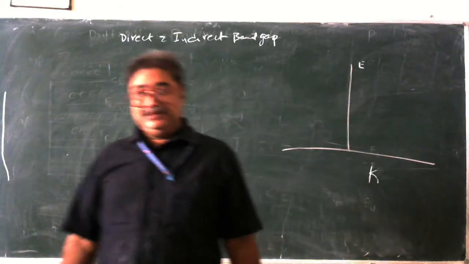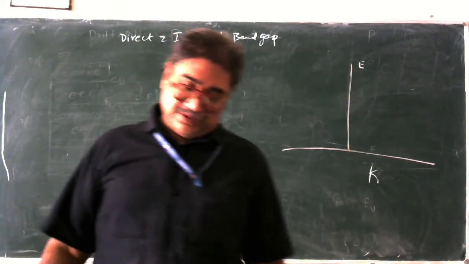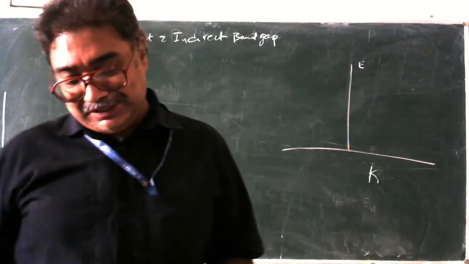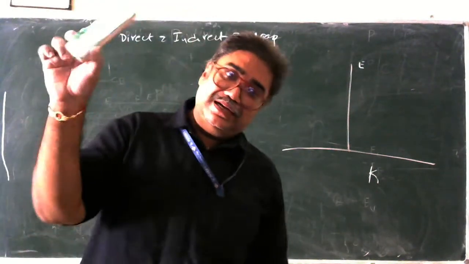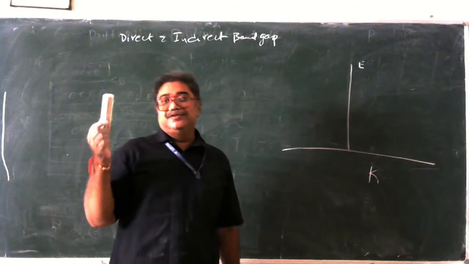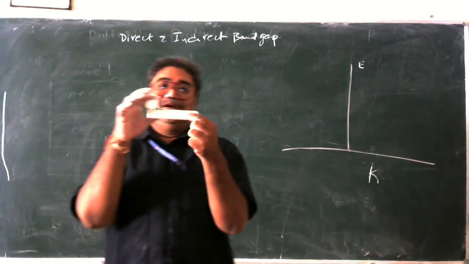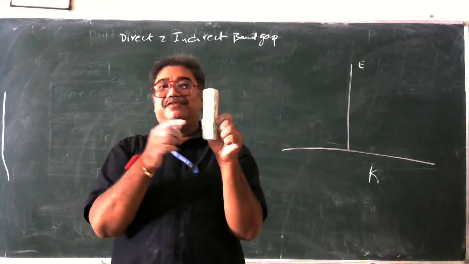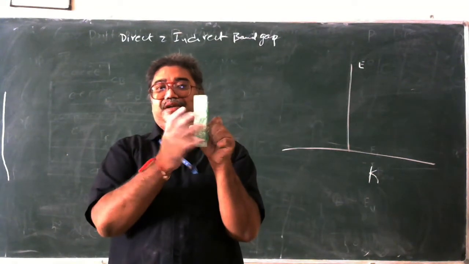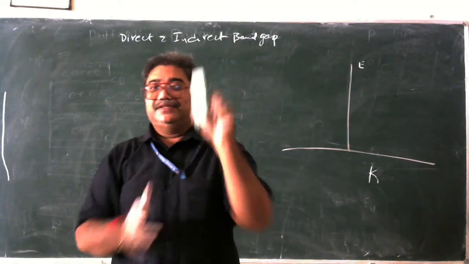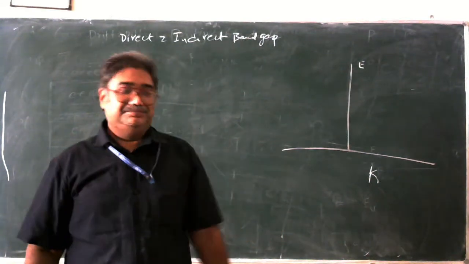So here, the E-K diagram. We need to know that K is a wave number. To know what that is, let us take this crystal. Let us assume this is a crystal. How many faces do we have? Let us see the faces now. 1, 2, 3, 4, 5, 6. There are 6 faces. How to identify them?